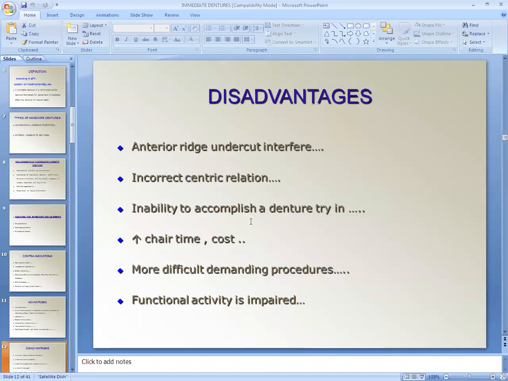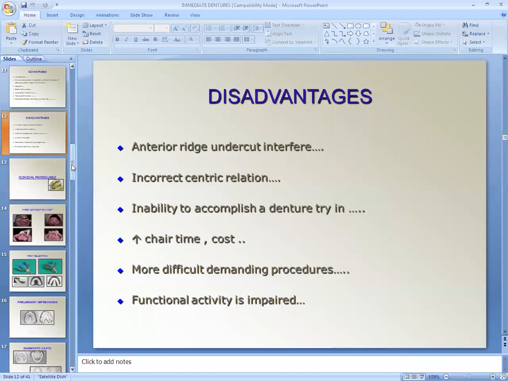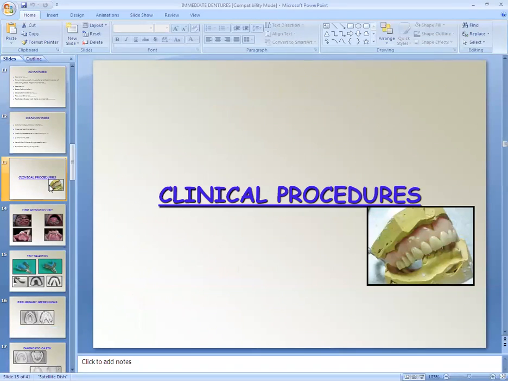Inability to accomplish the denture trying, so we extract the teeth after the fabrication of the denture. So it is difficult or impossible to accomplish the denture trying, and more chair side time is required, and the cost is again one of the factors, and it is a more difficult and demanding procedure. These are the disadvantages. So, clinical procedure.